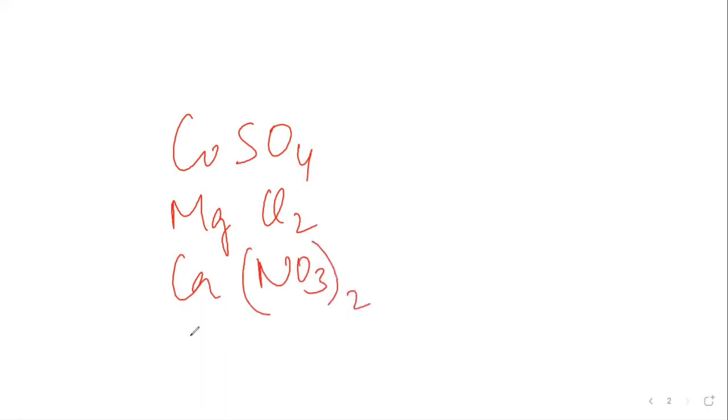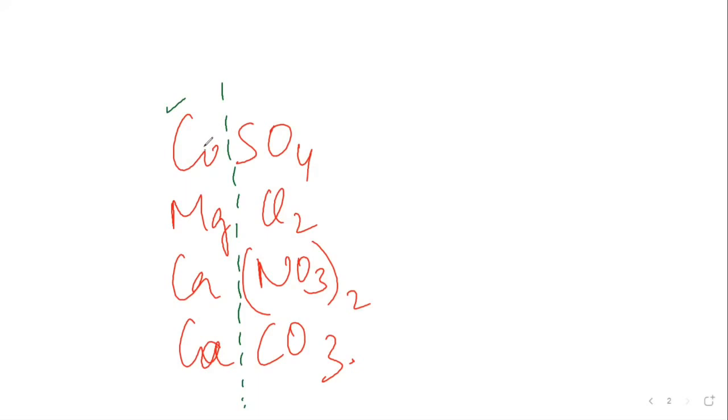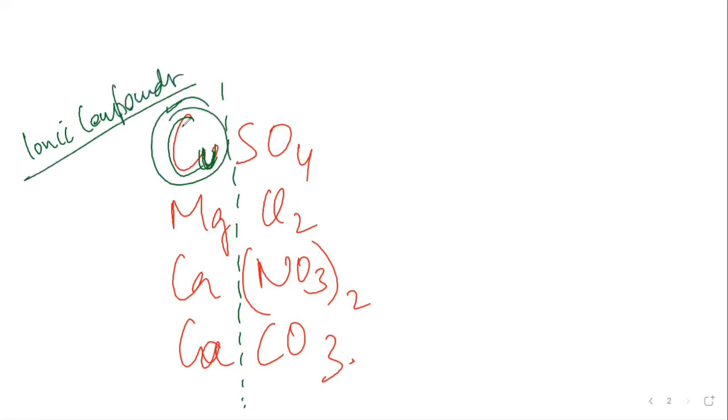No problem. Just what I want to know is whether this would be positive or negative, Mr. Satya. I'm telling you that all these are ionic compounds. This is the information being given to you. So this Cu would be positive or negative, Mr. Satya? Am I audible? Yes, sir.